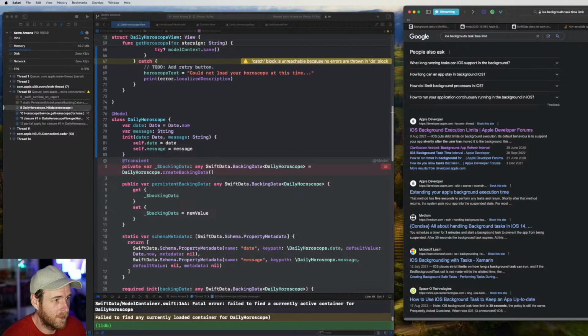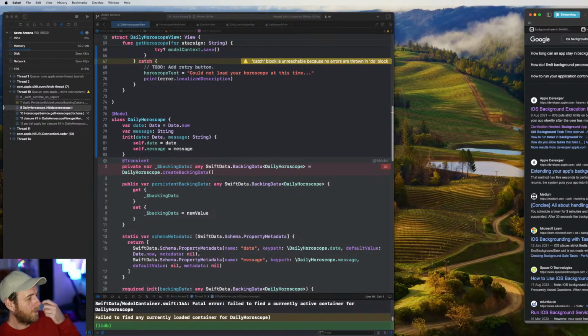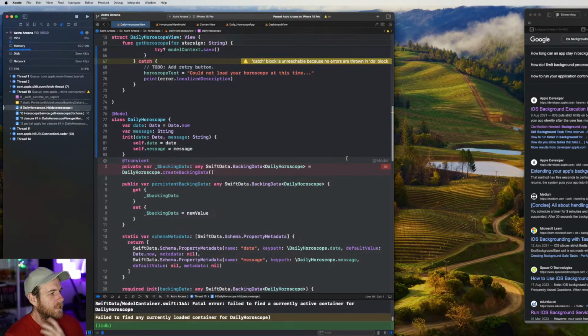Yeah, I think it's 30 seconds. Okay, so to combat that, what I need to do is shorten the amount of text that comes back in the horoscope. I think it's quite long anyway. So I say we just limit it, sorry, we'll just say like 2 paragraphs or something. And that should respond much faster. We'll see how it goes.